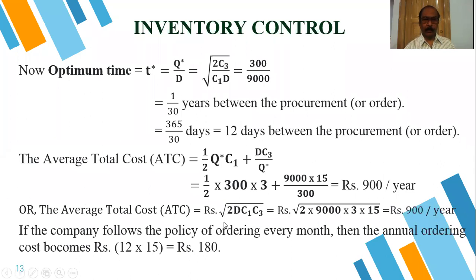So if the company follows the policy of ordering every month, then the annual ordering cost becomes, if they place an order every month, that means they are placing orders in 12 months. So 12 into 15 is equal to 180. Instead of placing 30 orders, 30 into 15, the ordering cost will be 450. But if we place the order every month, that is 12 orders, then 12 into 15 is equal to 180.